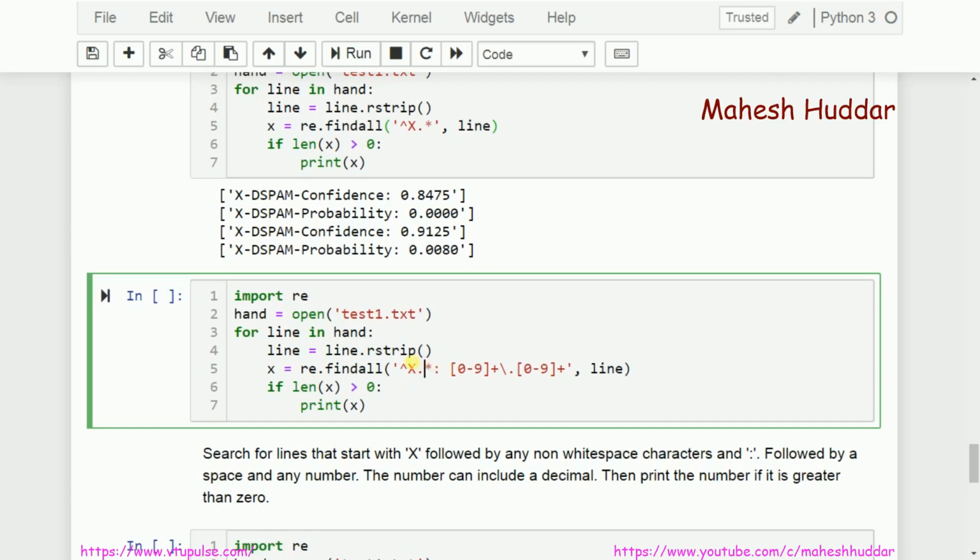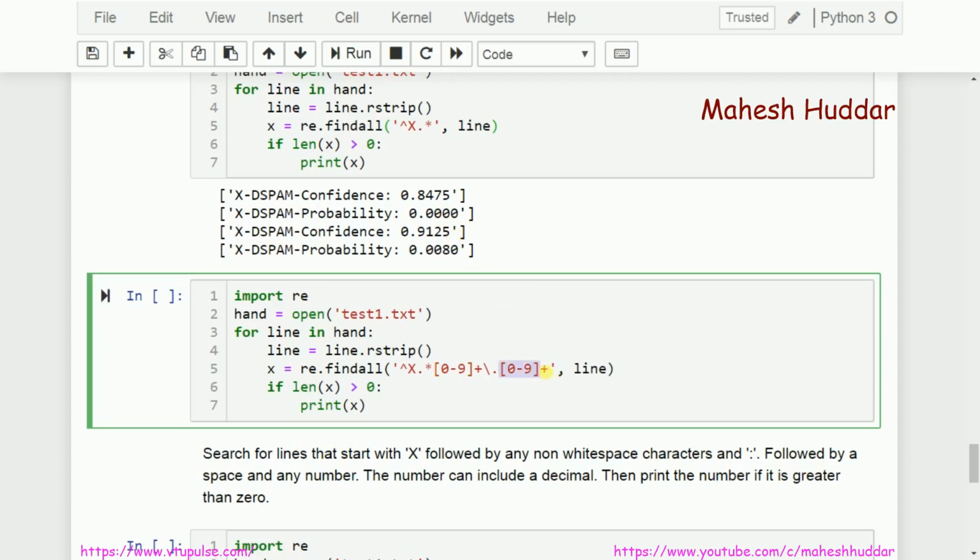The first one is caret followed by dot star. It means any character. Followed by, I don't think this is necessary here, what I am expecting at the end is 0 to 9, that is 0 point something, or 1 point 2 point something, one digit I am expecting, followed by a dot here. After that I am expecting some numbers like 847540 something like that. So 0 to 9, anything may be there.